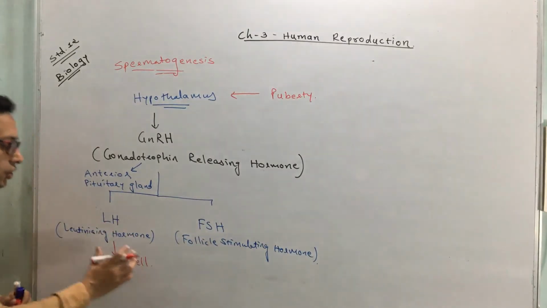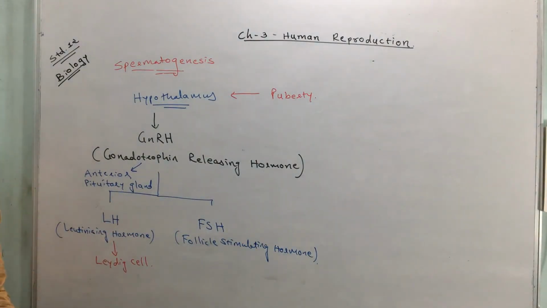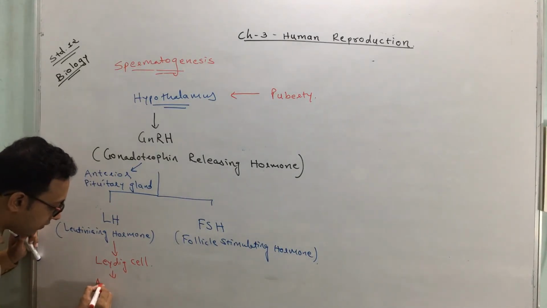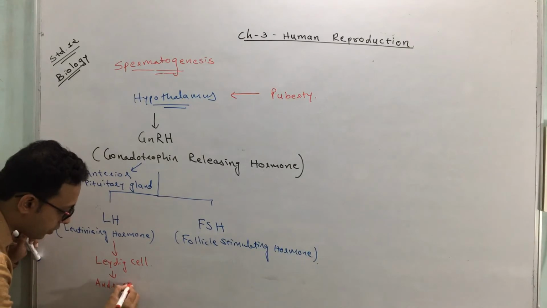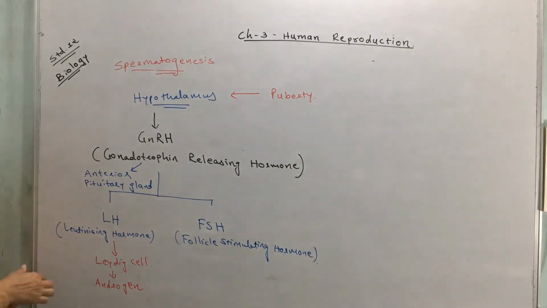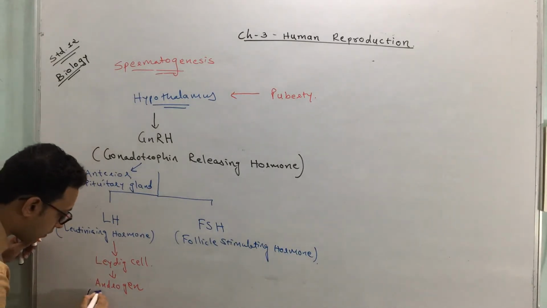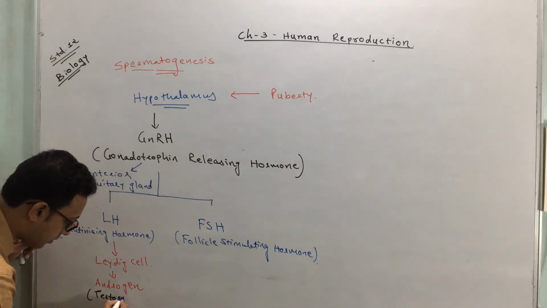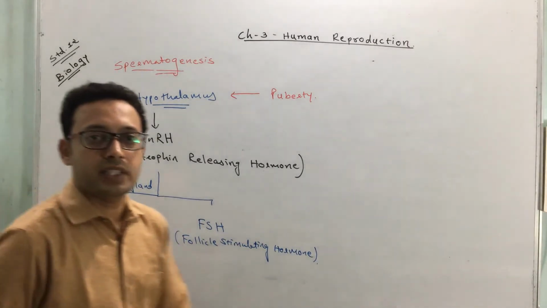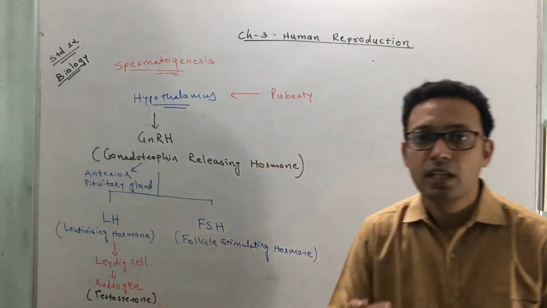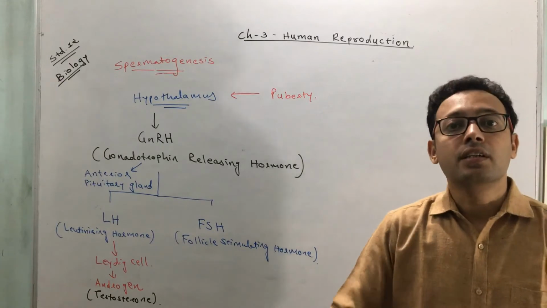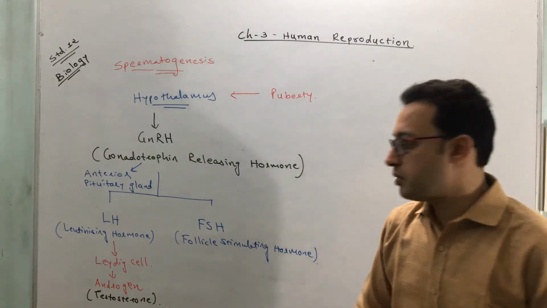The LH acts on Leydig cells, and so that's why it leads to the release of a hormone called androgen. Okay, which is the main androgen? The main androgen present is testosterone. And you know the function of testosterone. The function of this testosterone is that it promotes a process called spermatogenesis, and thus the sperm formation or spermatozoa formation